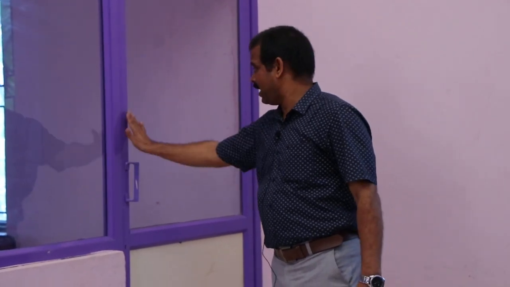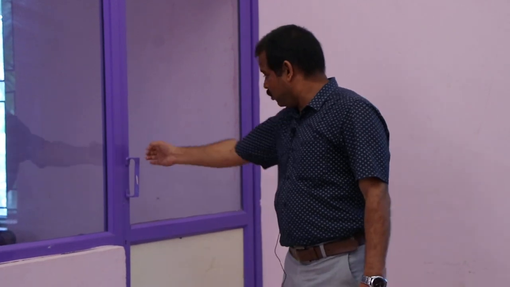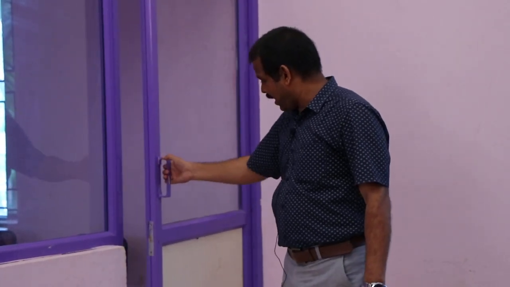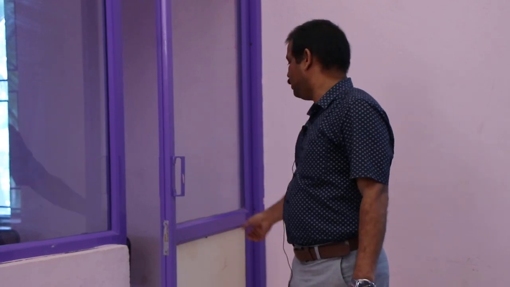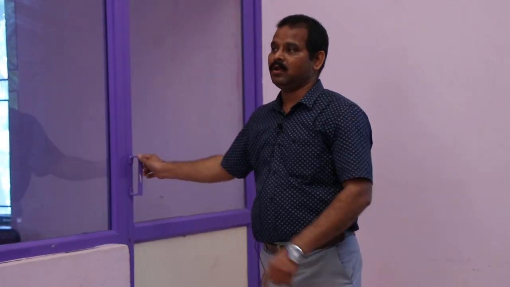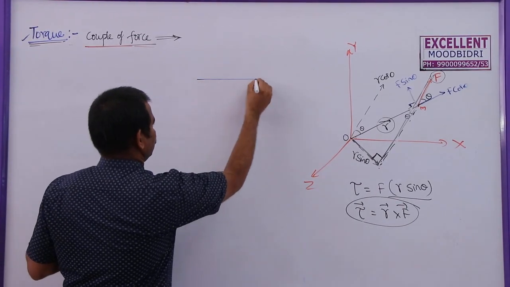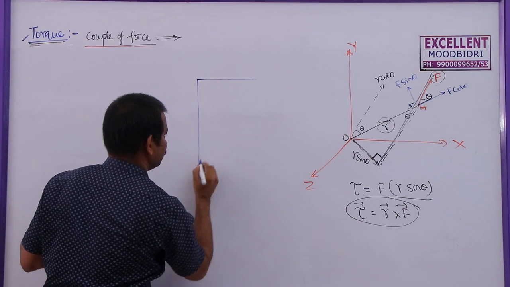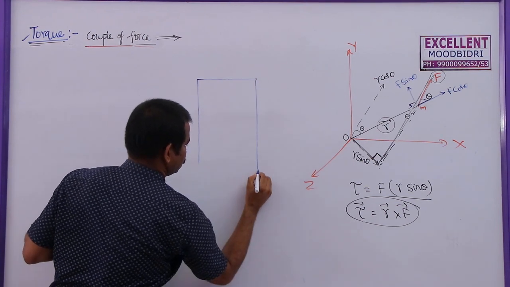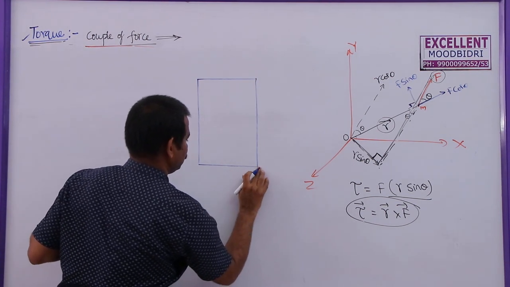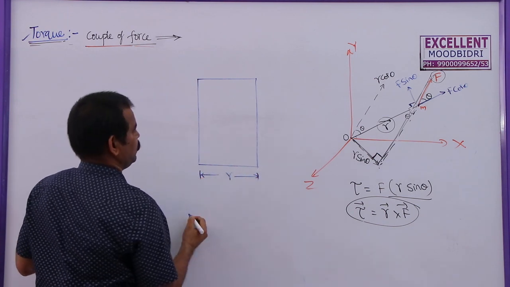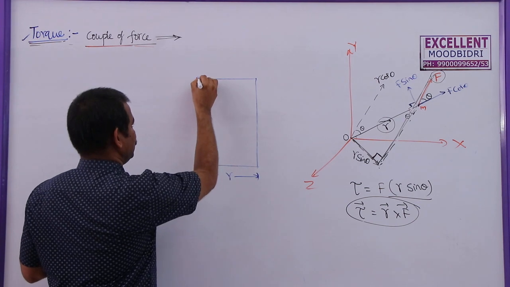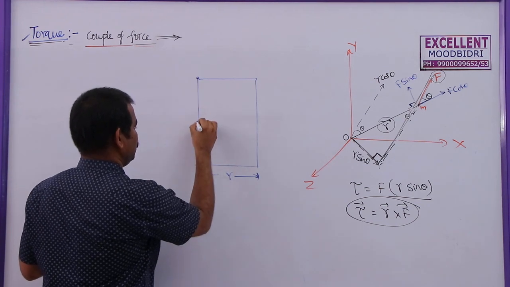So here also, the torque acting on this door is given by the force applied on the handle times the distance between the handle and the axis of rotation, which is given by tau equals r bar cross f bar. Here, this is a door and the width of the door is, let us say, r, and these are the hinges provided here.